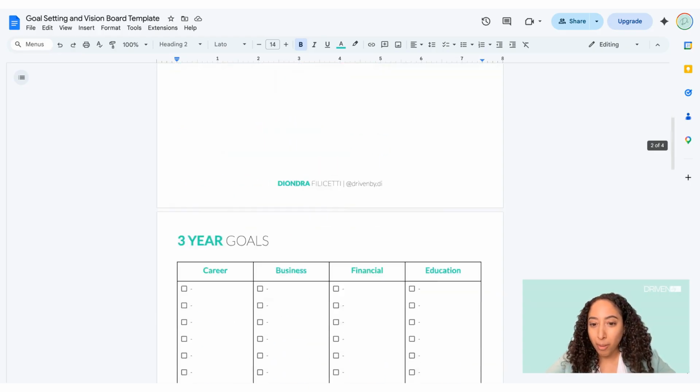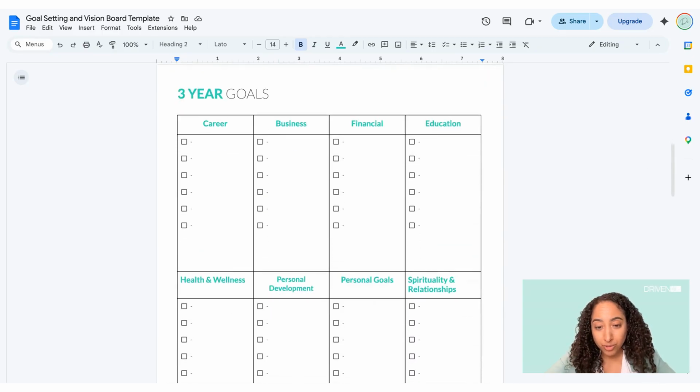We start at the top with our 3-year goals. Before we talk about what we want to do this year, this is where we actually zoom out. We're looking at 8 different areas of your life: career, business, financial, education, health and wellness, personal development, personal goals, and spirituality and relationships. Anything that you want to achieve in each of these 8 areas, I want you to write down in this table. What do you want each of these areas of your life to look like in 3 years? Don't overthink it too much, but dream a little bit. This is your planning direction.